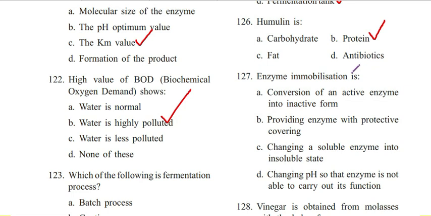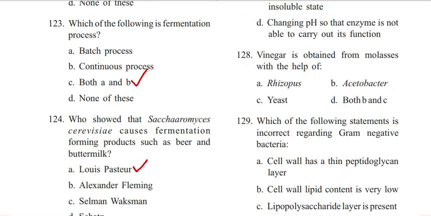Answer is B. Providing enzyme with protective covering. Next question, 128. Vinegar is obtained from molasses with the help of rhizopus, acetobacter, yeast, both B and C. Answer is D, both B and C.